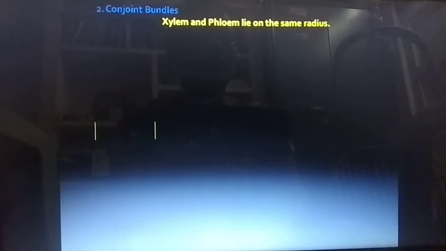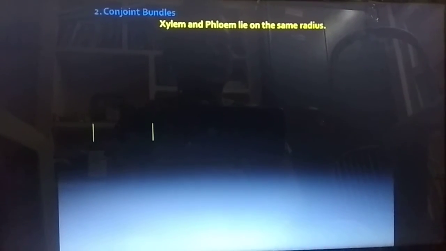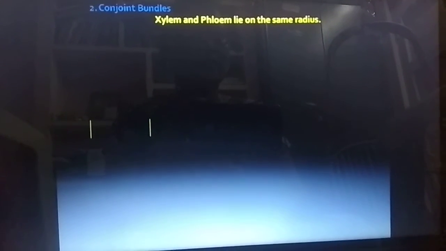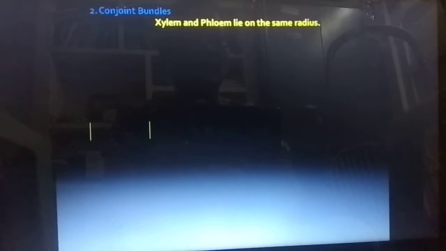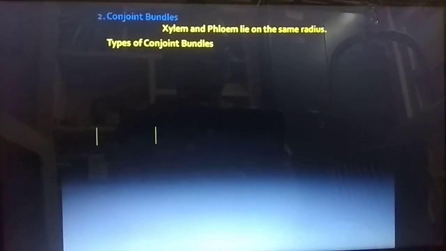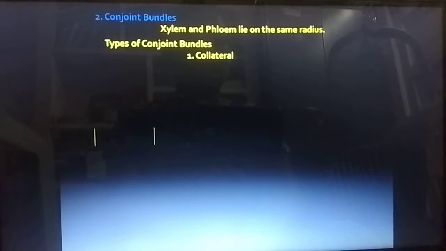Next, conjoint bundle. Second one, conjoint bundle. Xylem and phloem lie on the same radius. In the radial bundle we saw xylem and phloem on different radii, alternating. Here they are on the same radius. Types of conjoint bundle. First one, collateral.